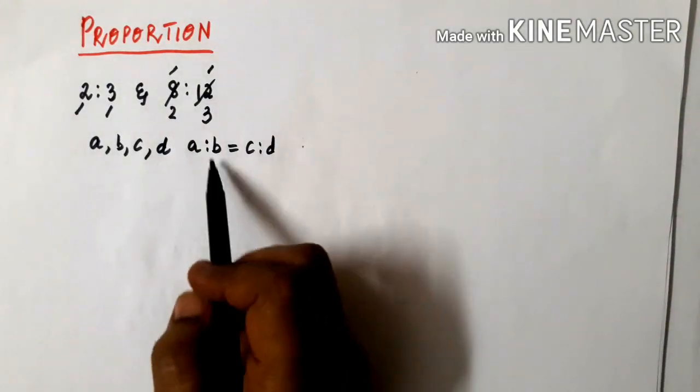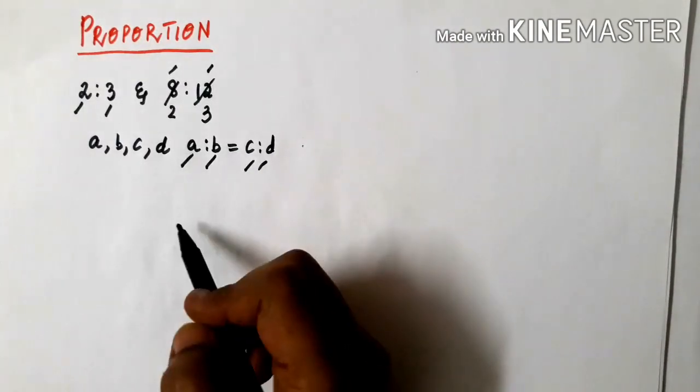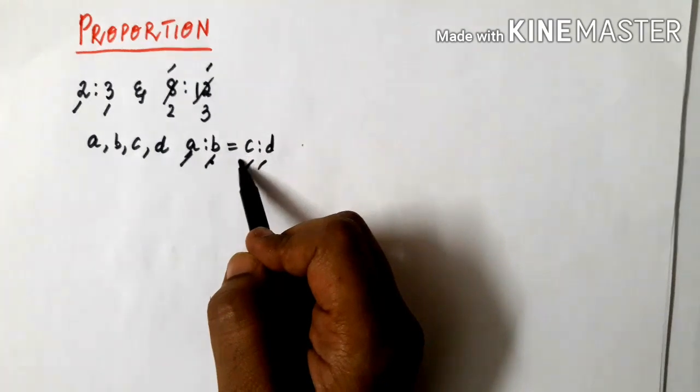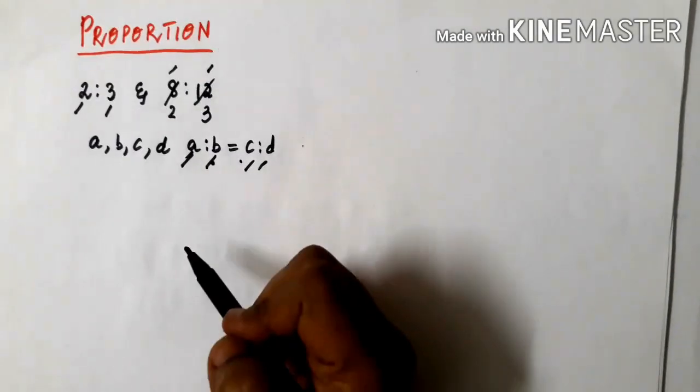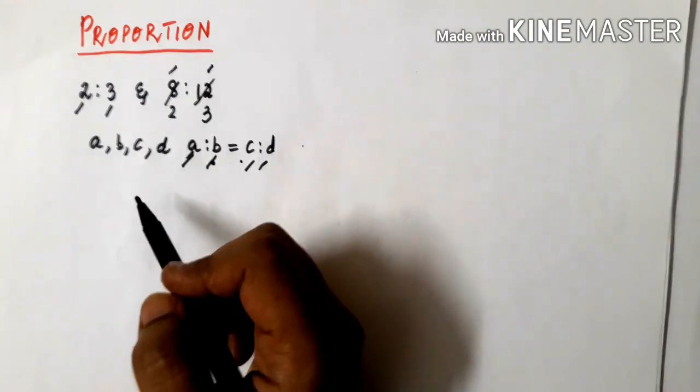The numbers A, B, C and D are respectively called the first term, second term, third term and fourth term. So this is nothing but proportion.